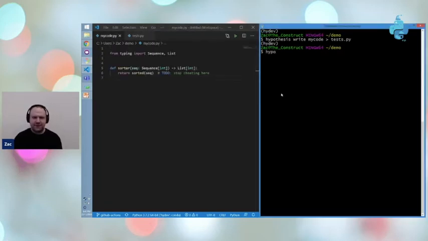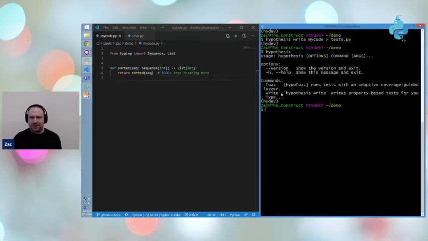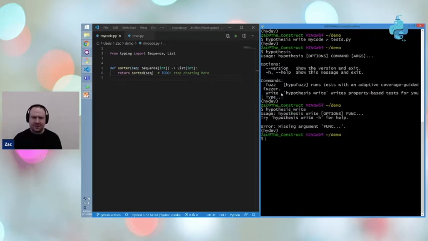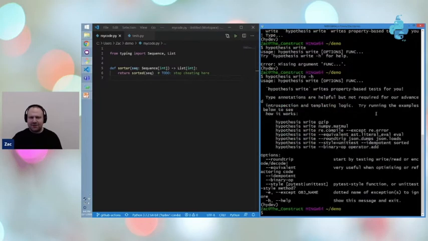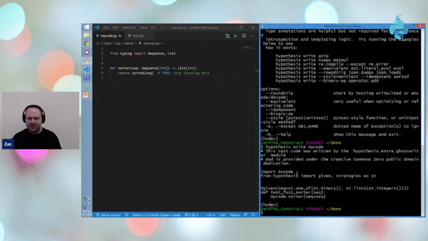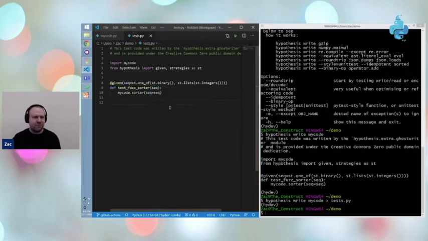So if you have installed Hypothesis, you get the little command line thing. And if you look at hypothesis write, then you can see there are a number of things. It can actually write your tests for you. And so we'll go through some of these examples in a minute. But the first thing to do is just go, well, if I write a test for my code, what do I get? And let's pipe that into tests.py so that we get syntax highlighting.